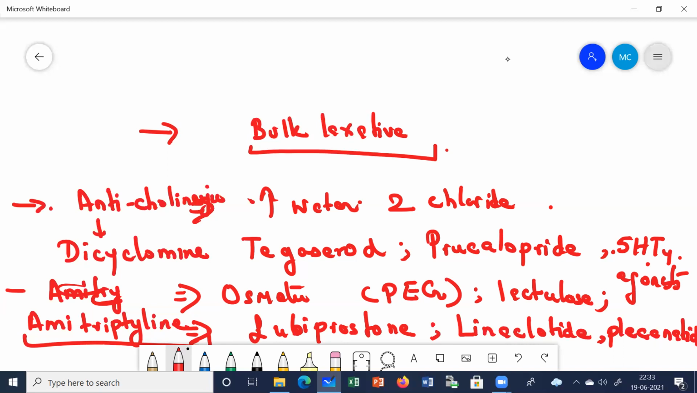Next, come to the diarrhea predominant IBS. Obviously the treatment of the two is different. Okay, so diarrhea predominant IBS.